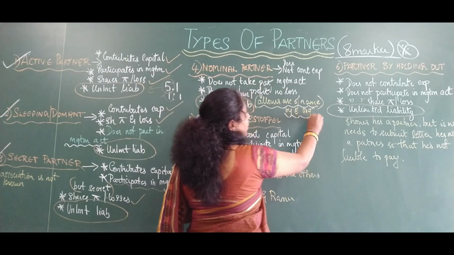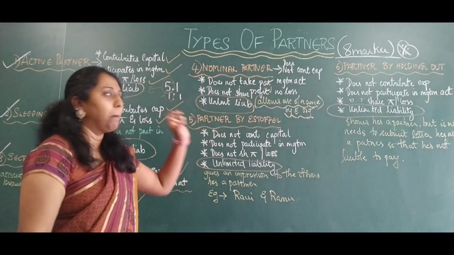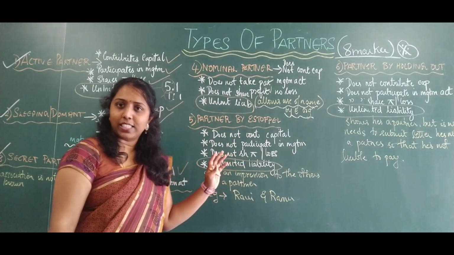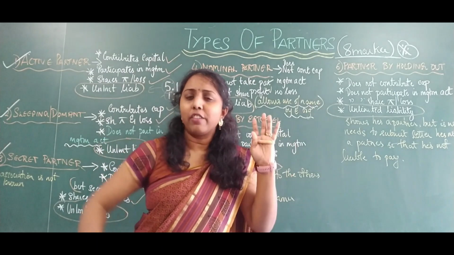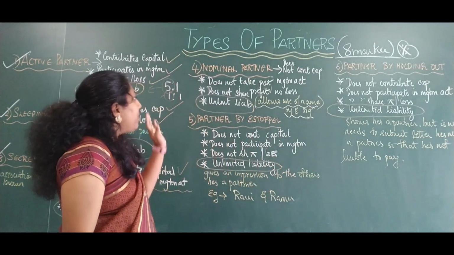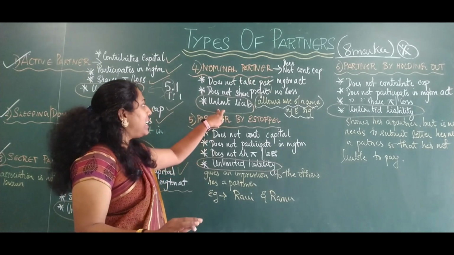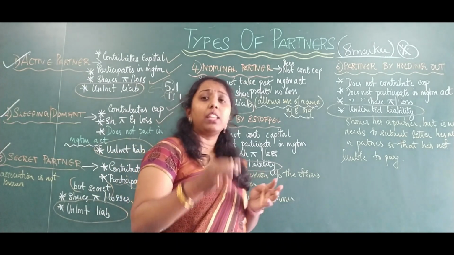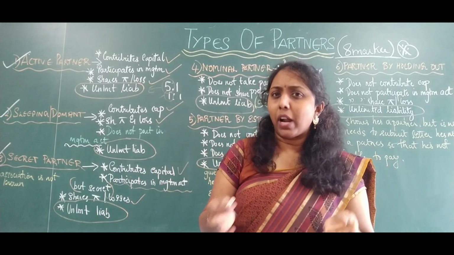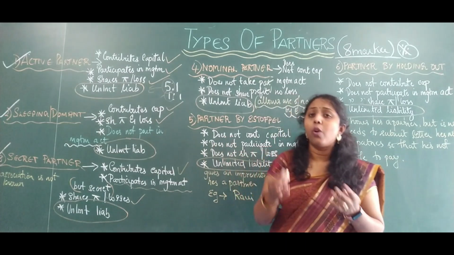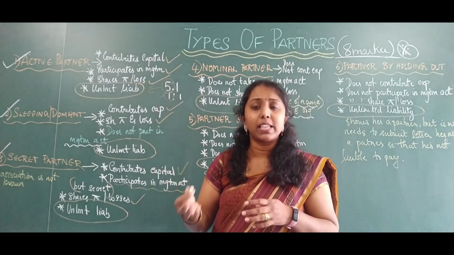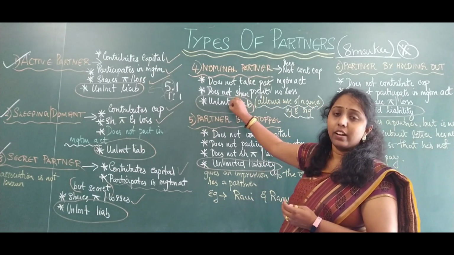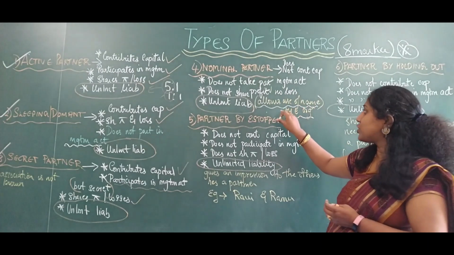Only their name is used for the welfare of the organization, but they do not contribute capital, they do not share profits and losses, they do not take part in any of the management activities. The only thing that they share is unlimited liability. Why? Because they are allowing their name to be used in the organization. These film stars are earning crores just by advertising a single product. So they are ensuring that their name is being used by the organization.